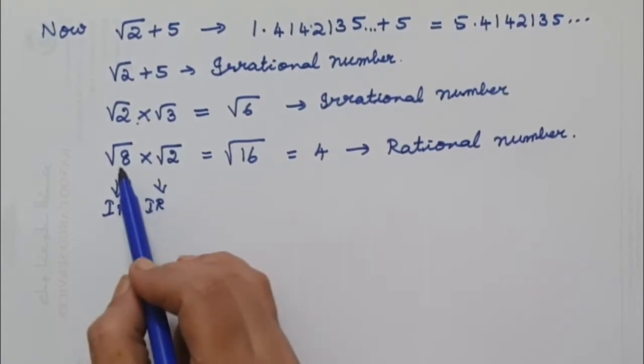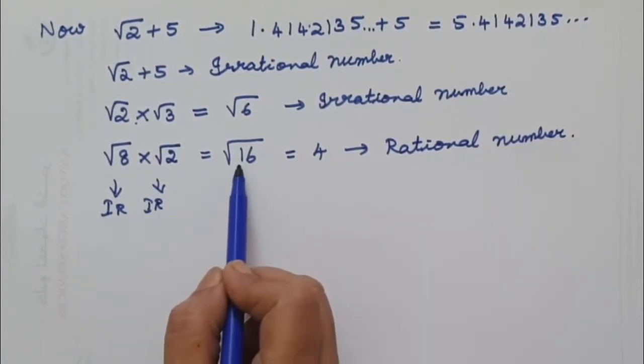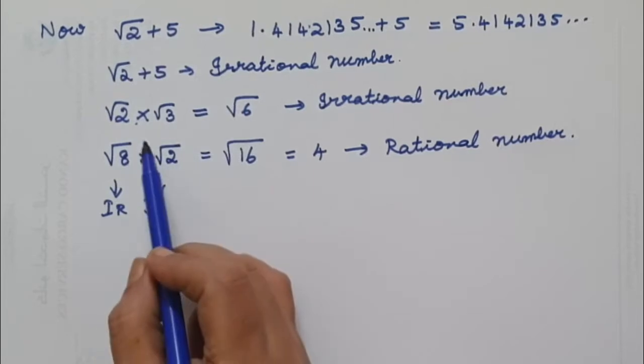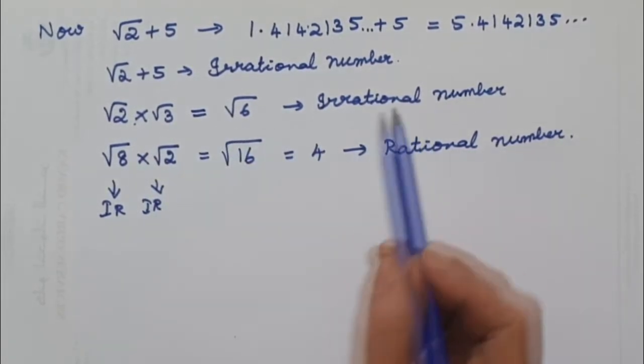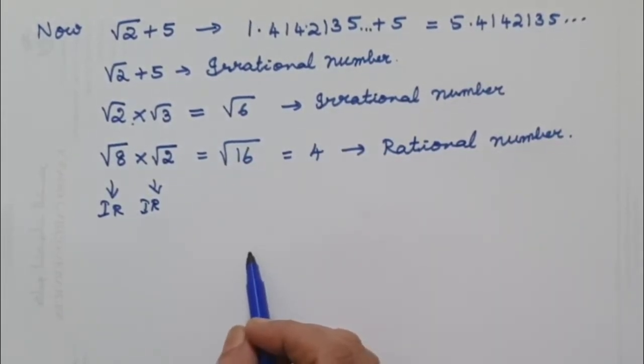So you have to be very careful. When you multiply, if you get a perfect square root, it is a rational number. If you don't get a perfect square root, then it is an irrational number.